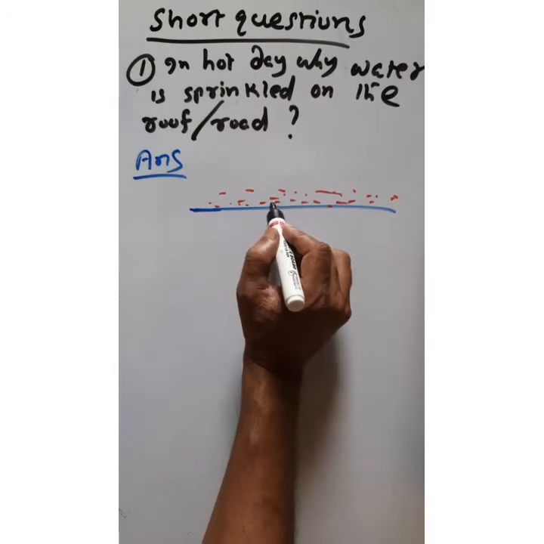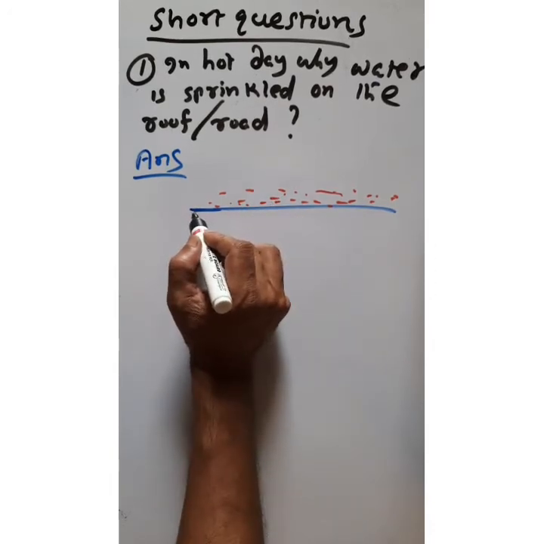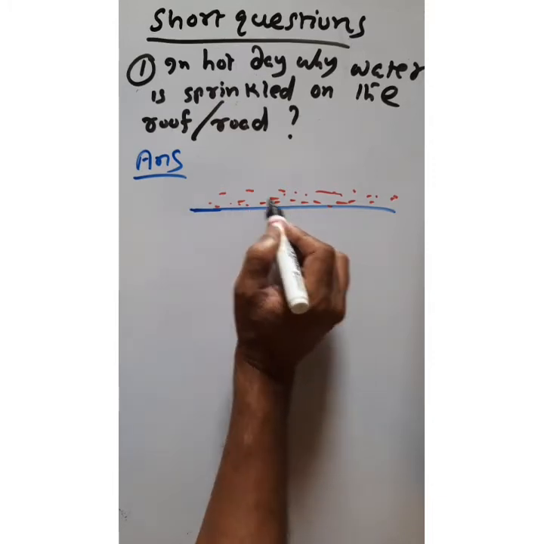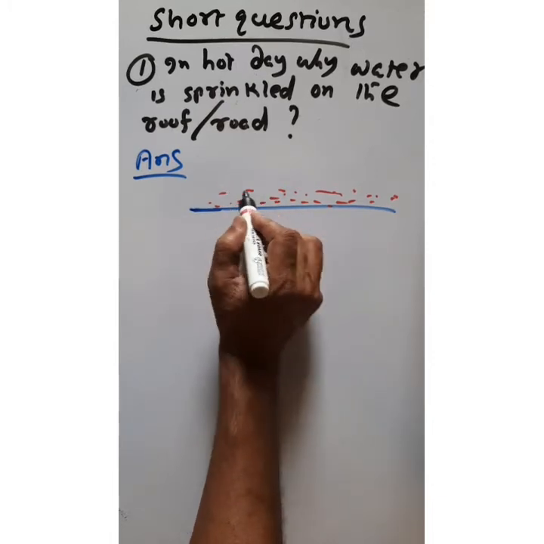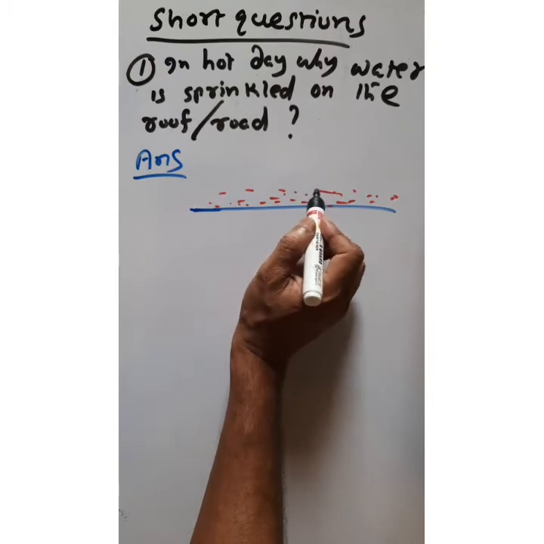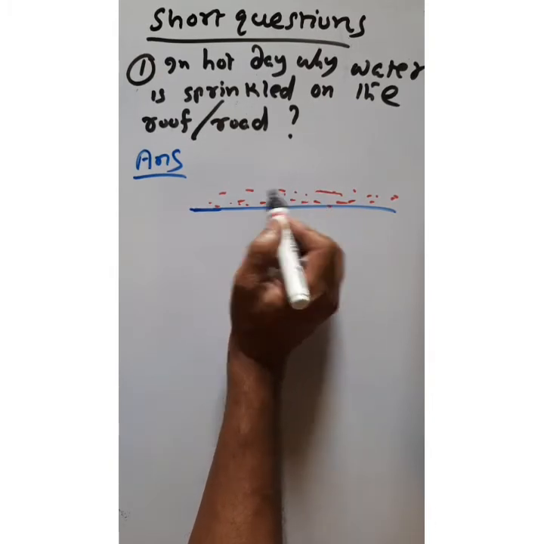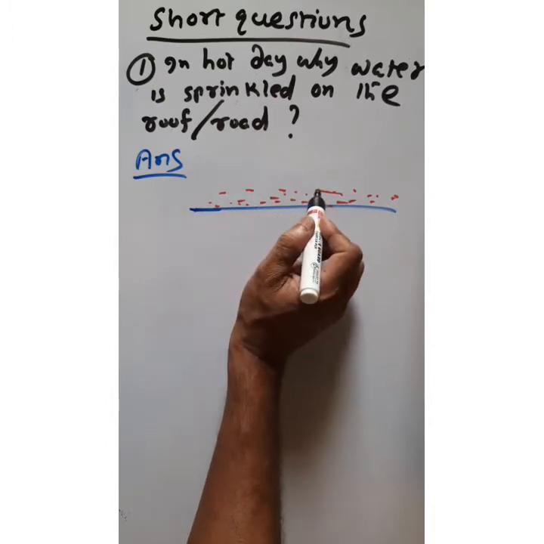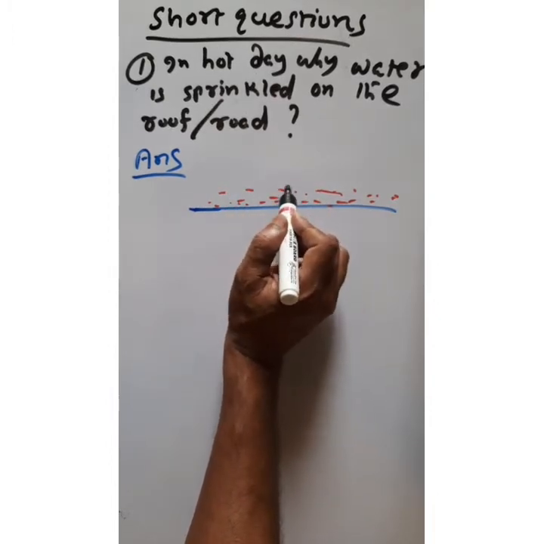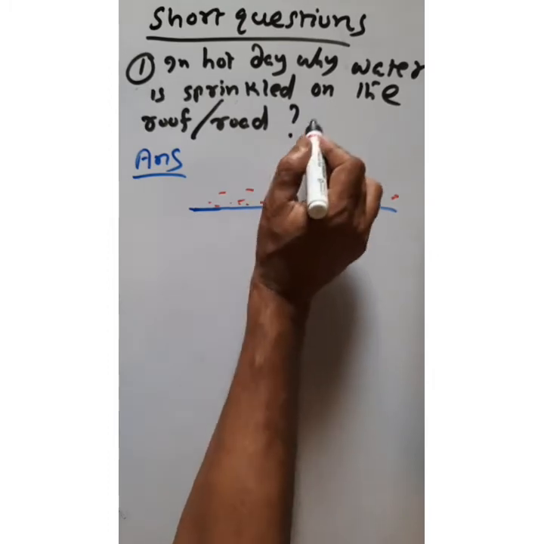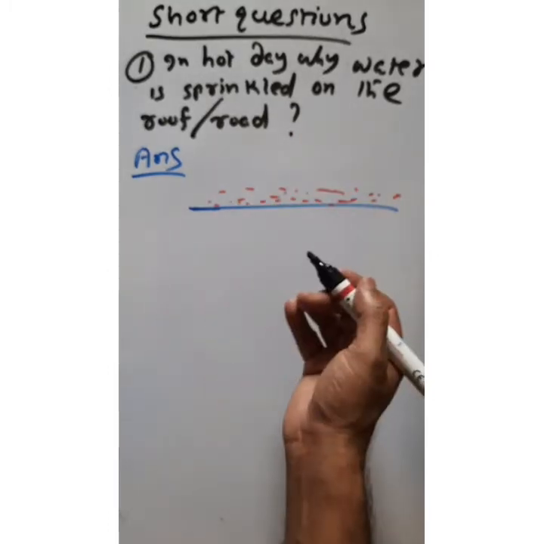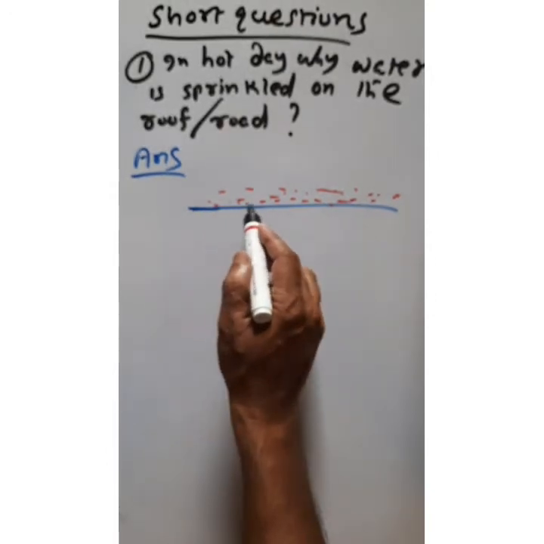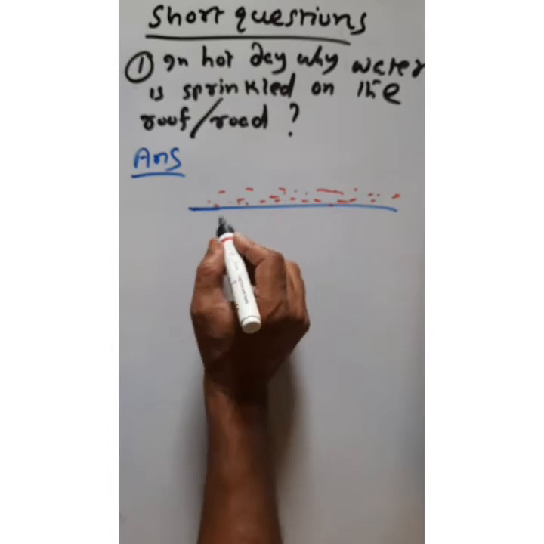The water will absorb heat energy from the surface. When it absorbs the heat energy, the kinetic energy of the surface water particles will increase, and they will move with higher velocity to the surrounding in the form of vapor.